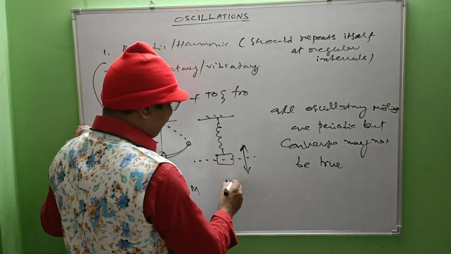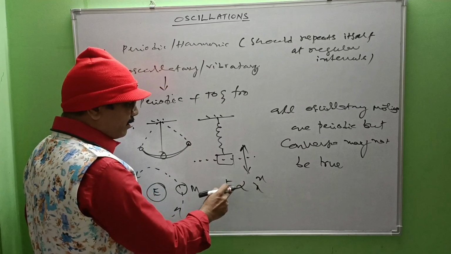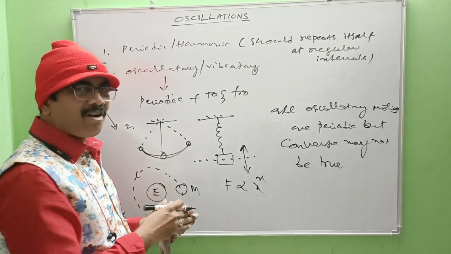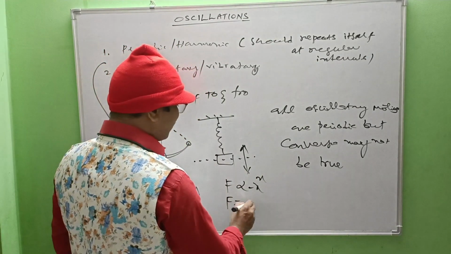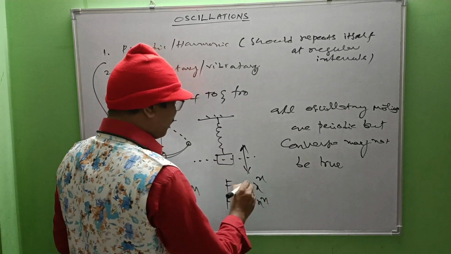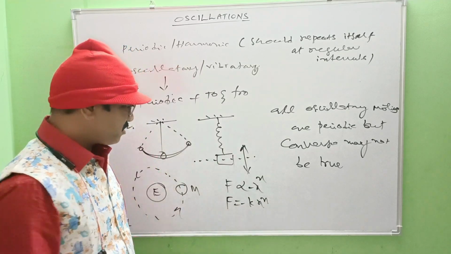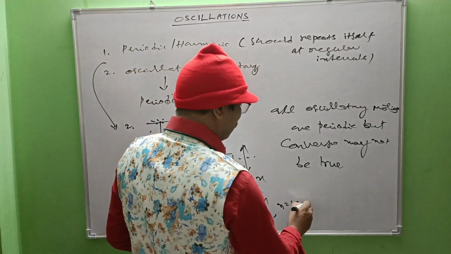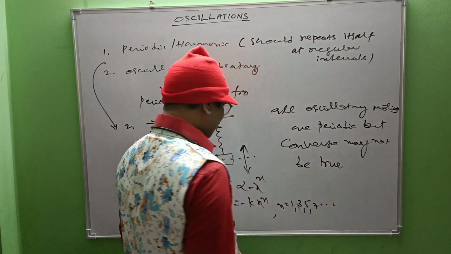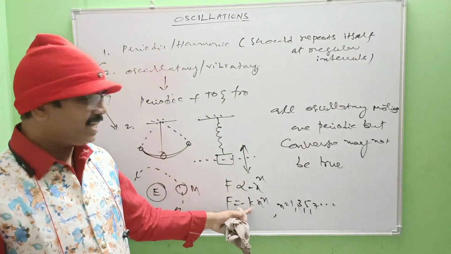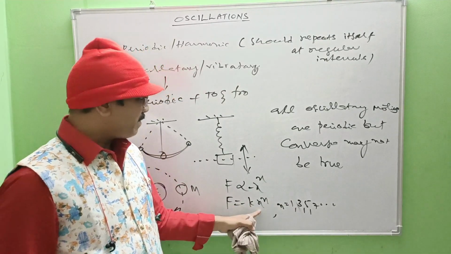In fact, F is proportional to x power n. But here displacement and restoring force are directed opposite to each other, that's why minus x power n. So F equals minus k into x power n. Here n is some index that takes only odd integers: 1, 3, 5, 7, etc. k is some constant, the restoring force constant, n is some odd integer, and x is the displacement